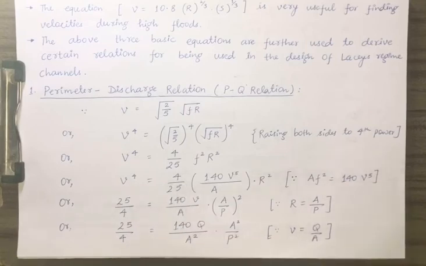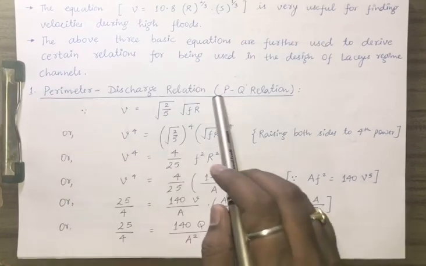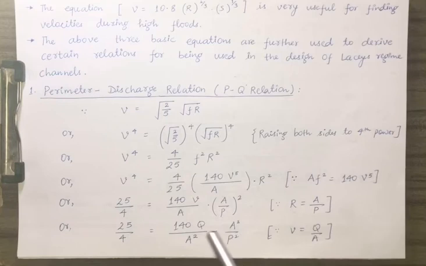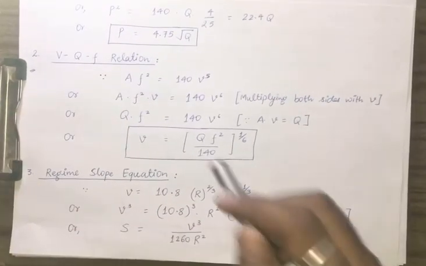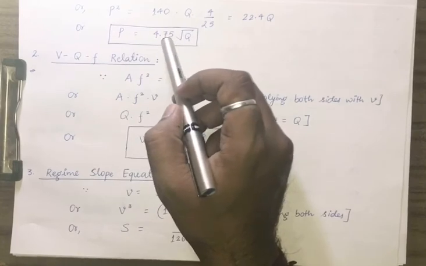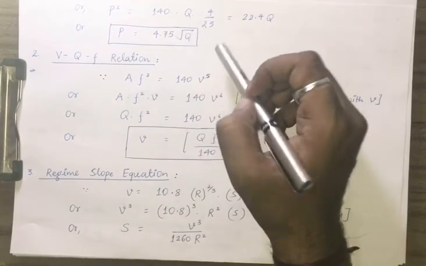Finally, solving it, if we want P and Q, we get P from the R term, since A by P is R. So we replace R as A by P, and the final equation is P equals 4.75 under root Q. This is a very important equation.